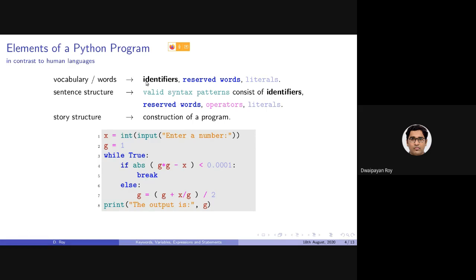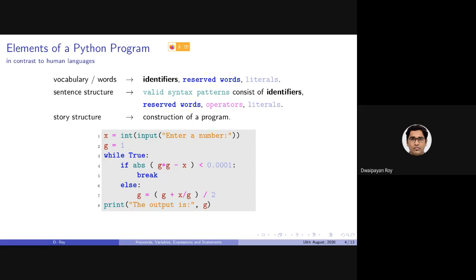And identifiers, which I have specified in bold here, basically consist of variables, which are these x, g. Function names, in this case input is a function name, print is a function name, int is a function name, as well as class. So these three consist of identifiers. Basically, an identifier specifies either a variable, a function name, or a class name.